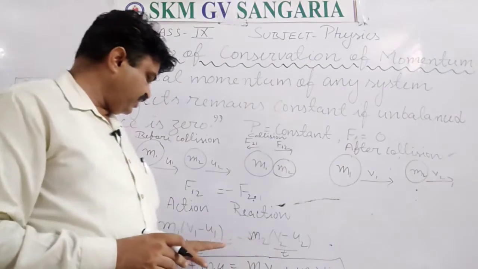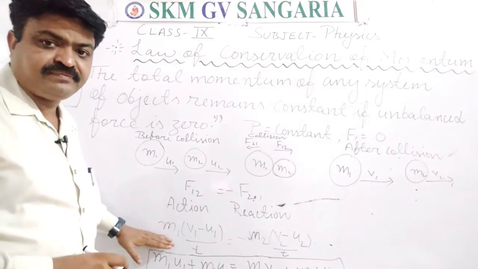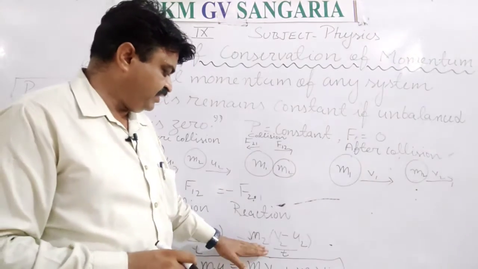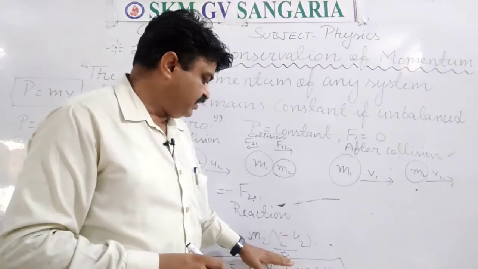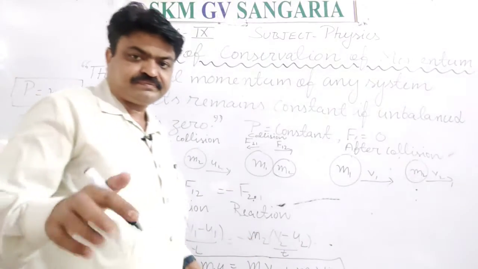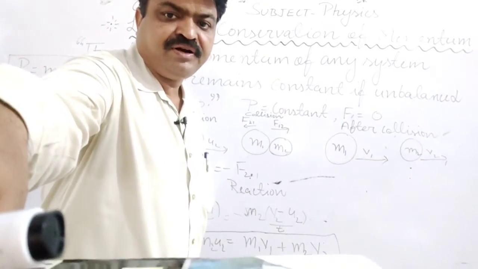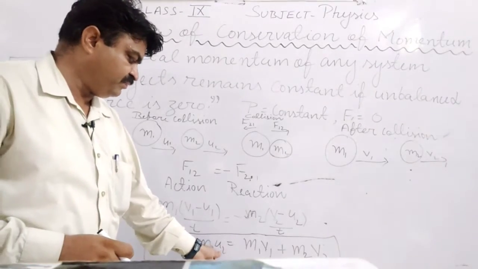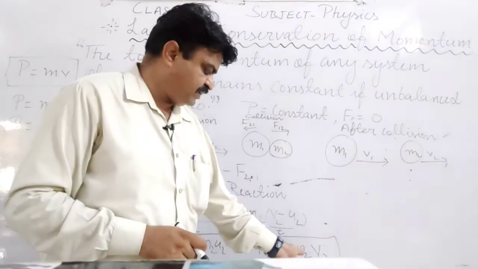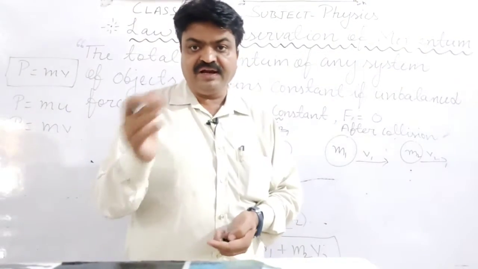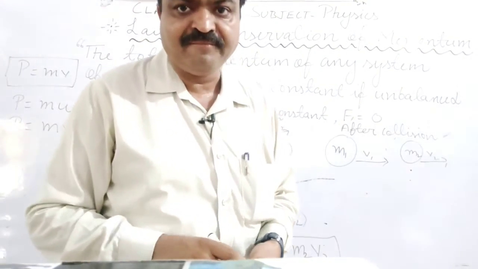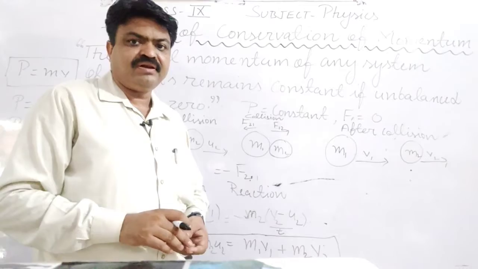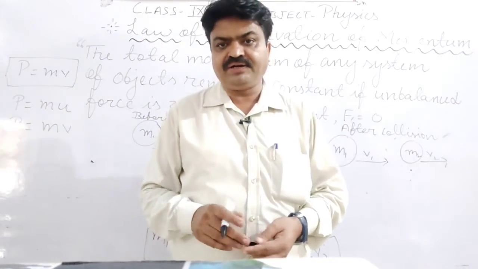So the formula that we will get here is m1(v1 minus u1) upon t, and here we will get m2(v2 minus u2) upon t. And in the last, what will we get, student? We will get m1u1 plus m2u2 is equal to m1v1 plus m2v2. Why do we get this formula? We get this formula according to the action and reaction law, and it is known as the law of conservation of momentum.